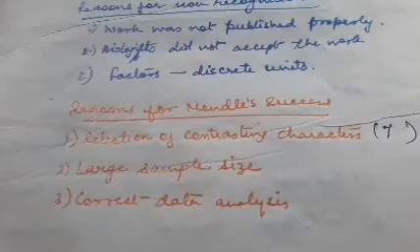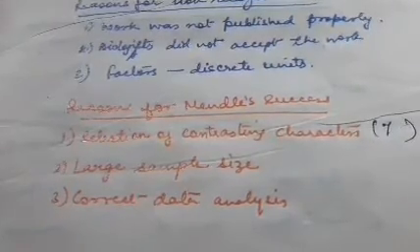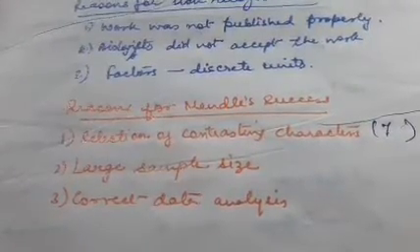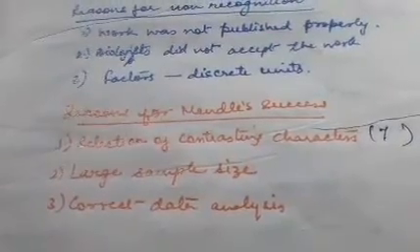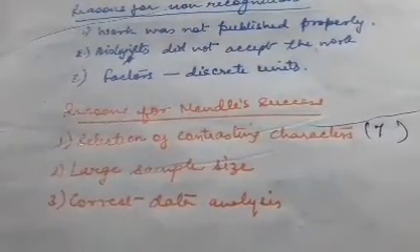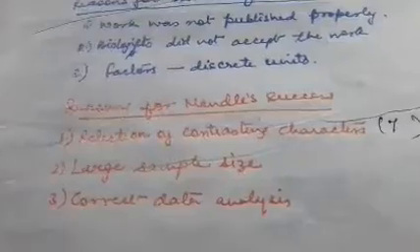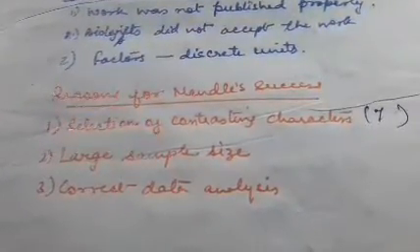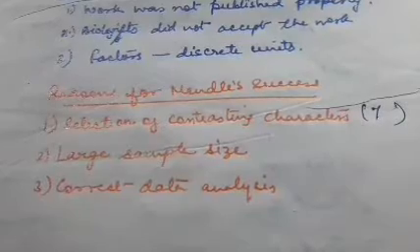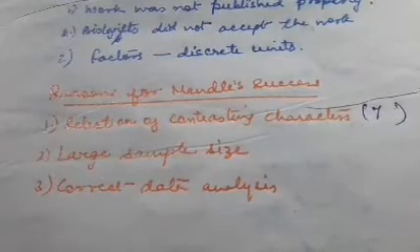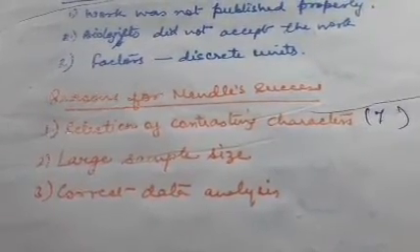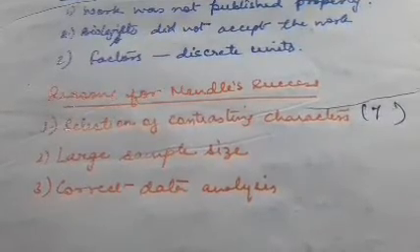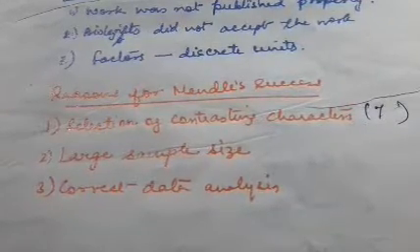So at least you will have an idea that Mendel worked on the pea plant, what was the reason for his success, why he chose the pea plant, and a few more terms which I will be discussing with you. If you are well aware of these terms, then only can you understand what I am trying to explain in a better form. So I was telling you, what is meant by contrasting character?